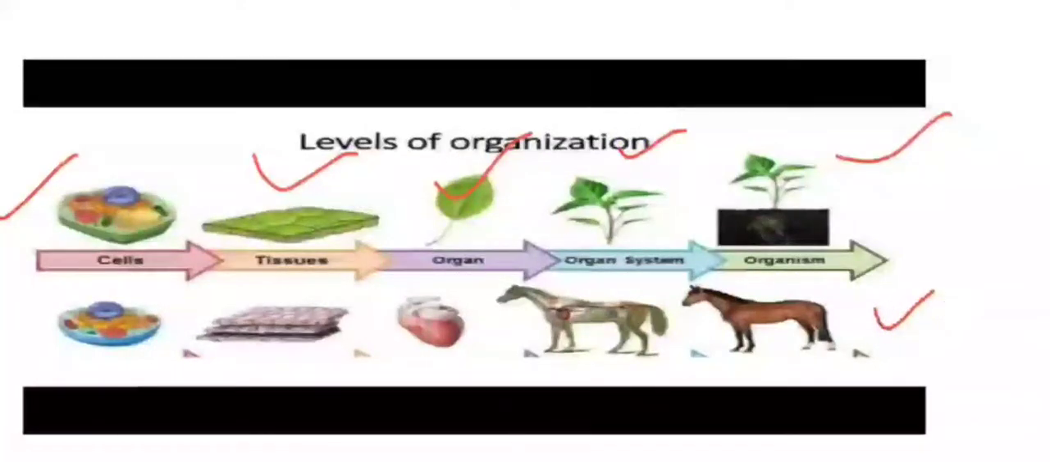On the lower side, the level of organization in animals is shown: cells form different types of tissues, then an organ, the heart, is shown, then a horse in which the circulatory organ system is shown, and the full organism is represented as an animal, which is the horse.